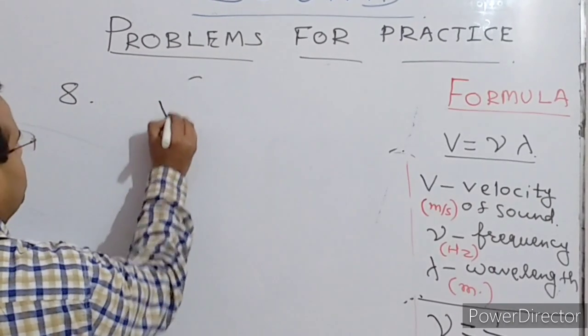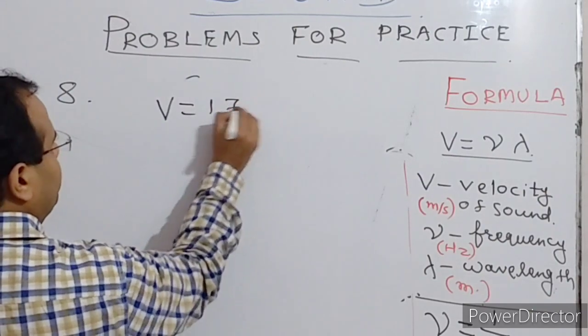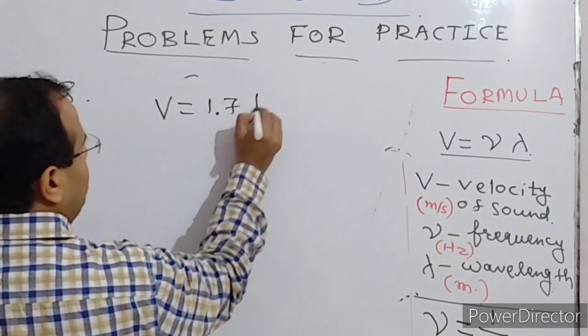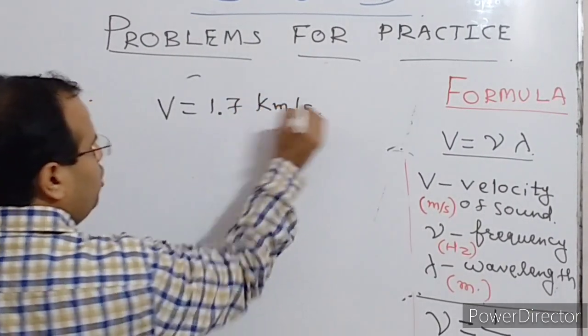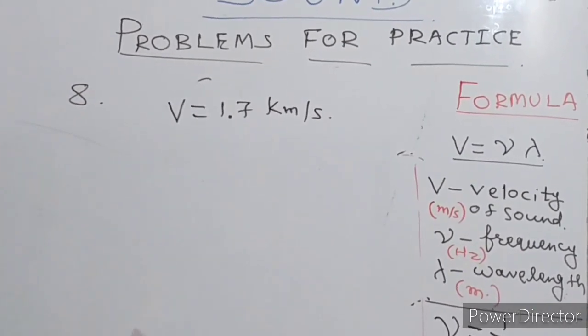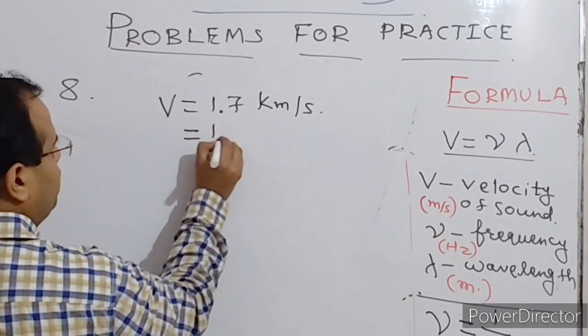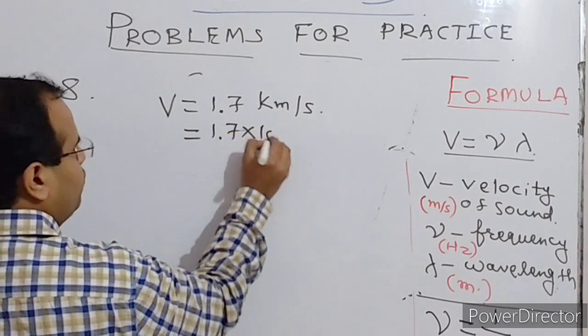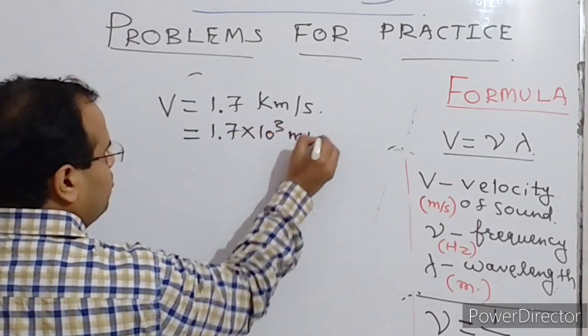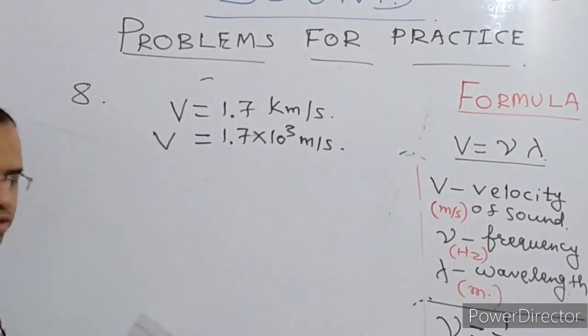So the speed of sound is given as 1.7 kilometer per second. Do remember that when we have the speed of sound in kilometer per second, we convert it into meter per second. So 1.7 into 10 to the power 3 meter per second is the velocity of the sound.